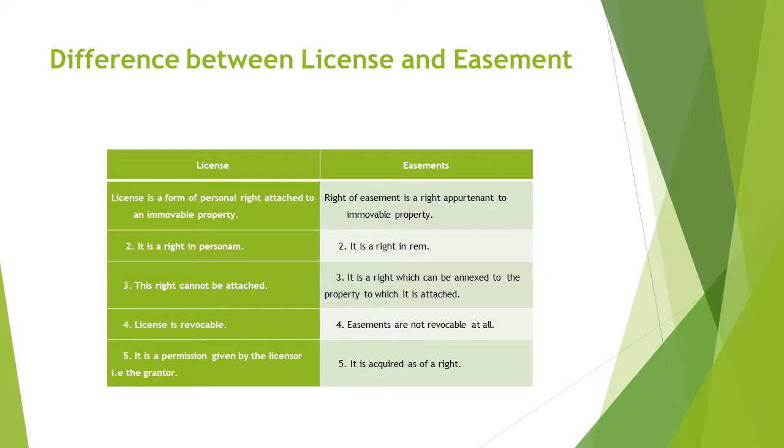In license, the license is revocable. Easements are not revocable at all. License is the permission given by the licensor, that is the grantor. Easement is acquired as of a right.